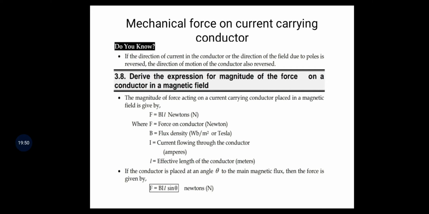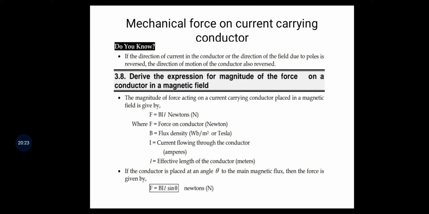B is equal to flux density in Weber per meter square or Tesla. I is equal to current flowing through the conductor in amperes.